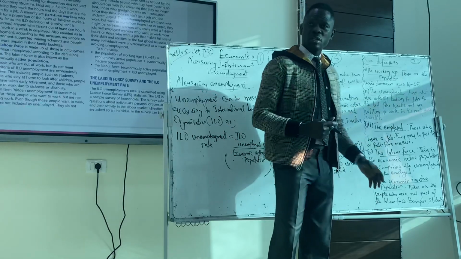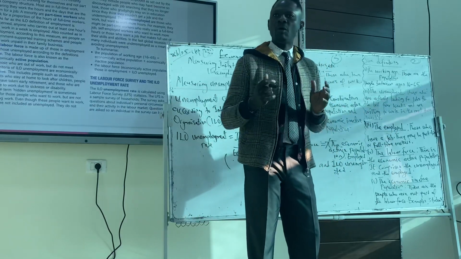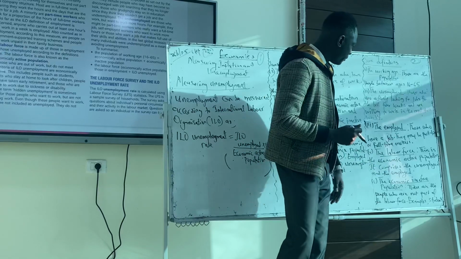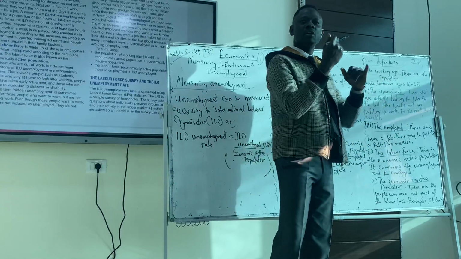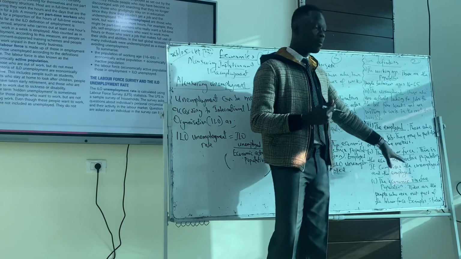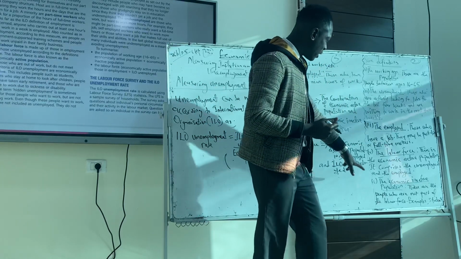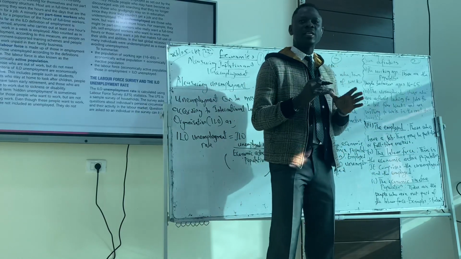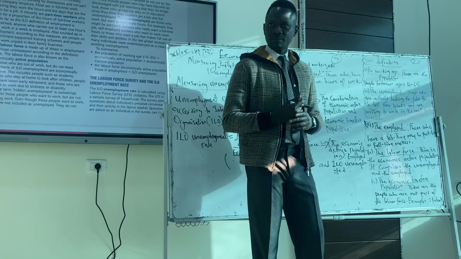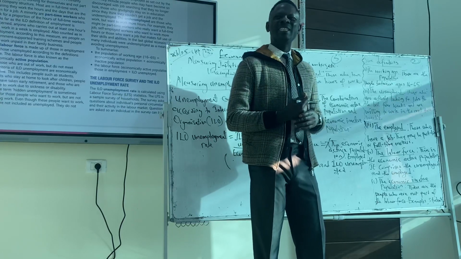And for the employed, we're talking about people who have a job, either a part-time job or a full-time job. Then we have the labor force, which is the economic population, which comprises the unemployed and the employed. Then we have the economic inactive population. They are part of the working age population, but they are not active, like the students, the housewives, the retired people.